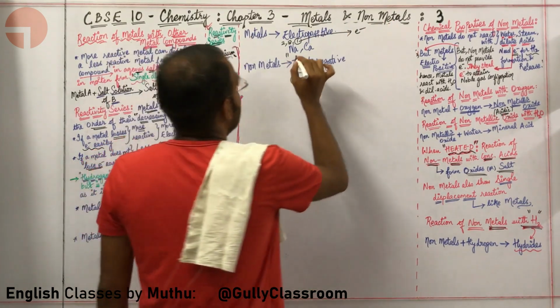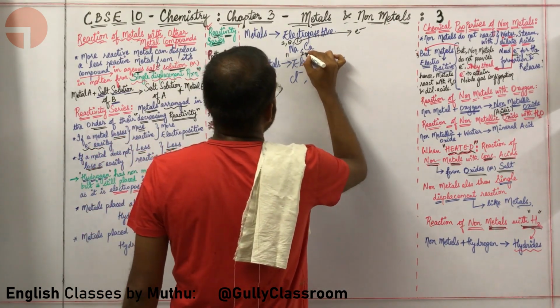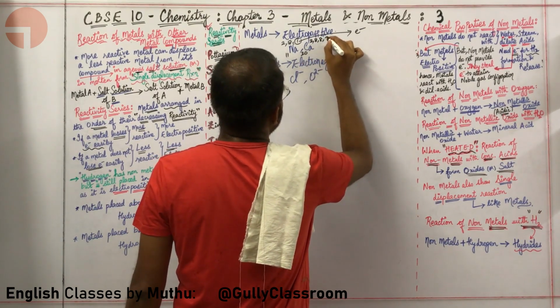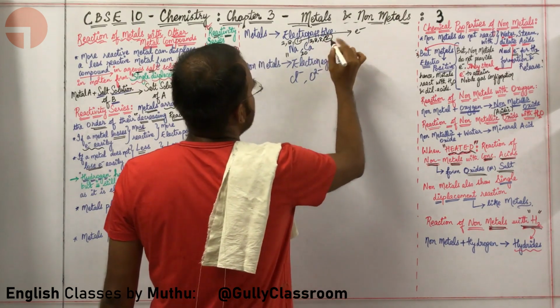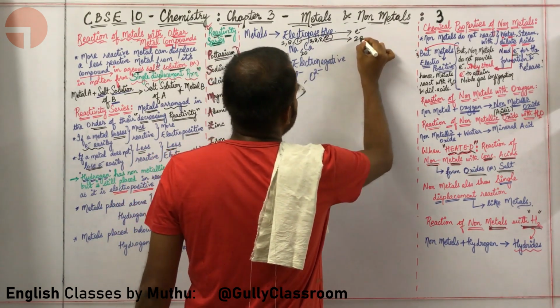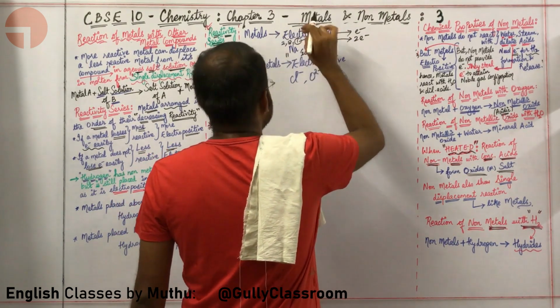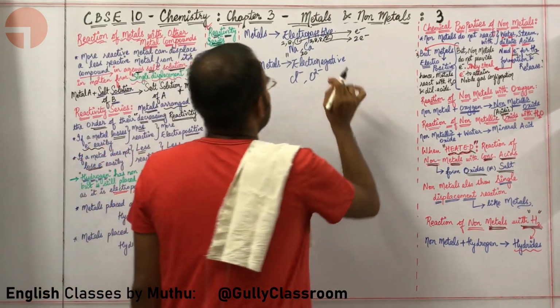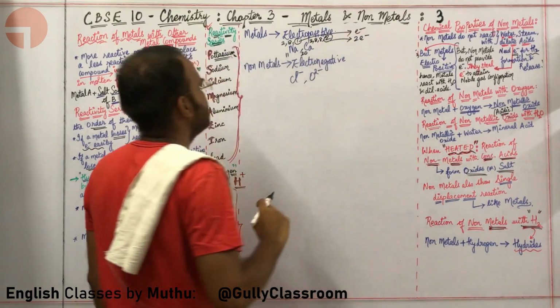What about calcium? Calcium atomic number is 20. Electronic configuration is 2, 8, 8, 2. These two electrons are sent outside in order for calcium to attain argon configuration. So here also electrons are being kicked out.